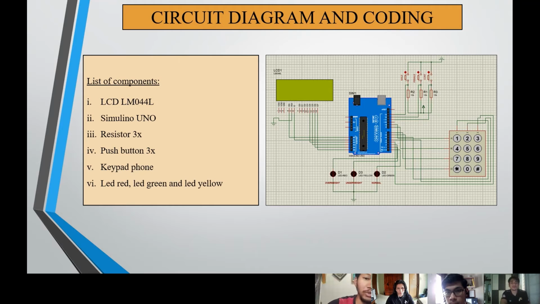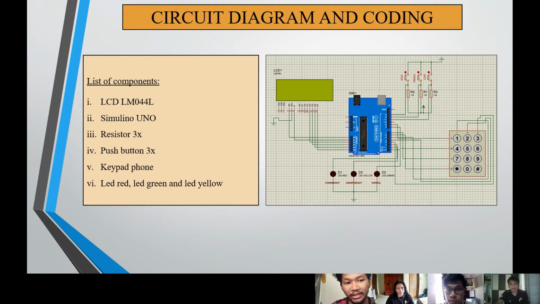Next, we continue with the circuit diagram. To construct the circuit diagram, we use these components: LCD LM044L, resistors, push buttons, keypad, and LEDs which are red, green and yellow. For the connection, we use Arduino Uno for the simulation circuit.